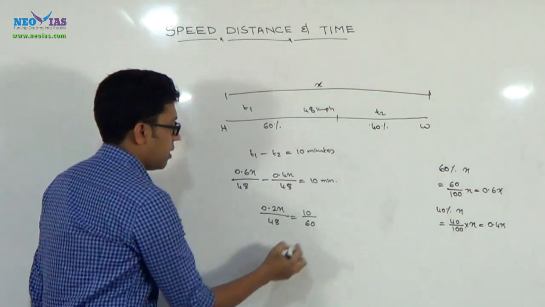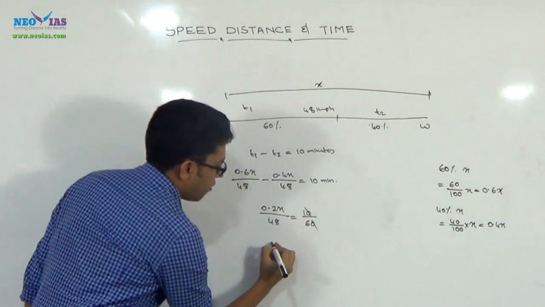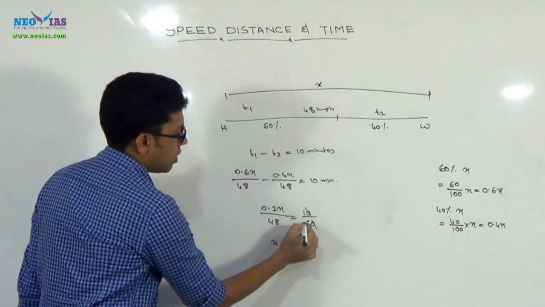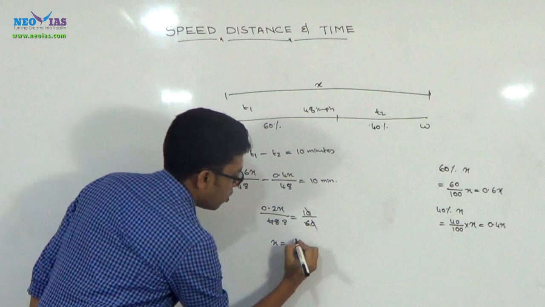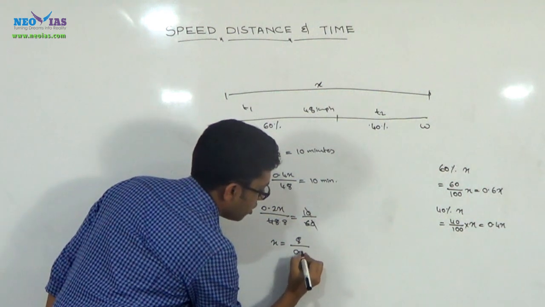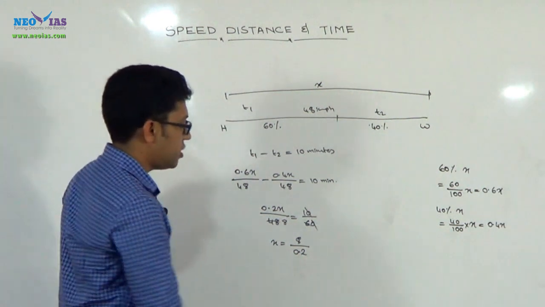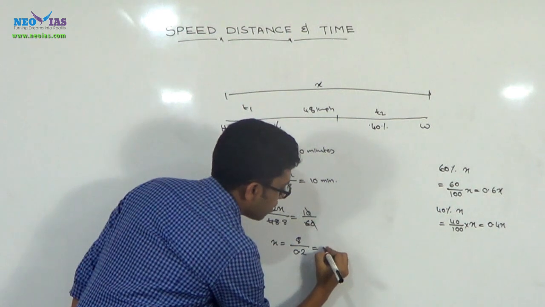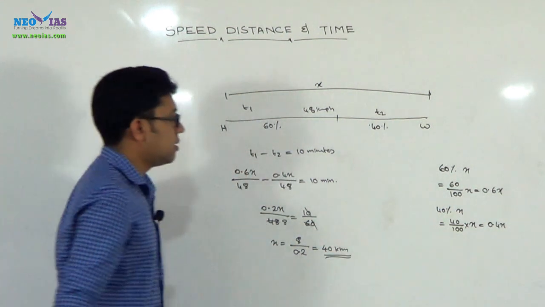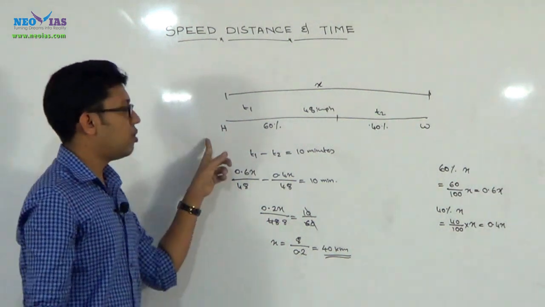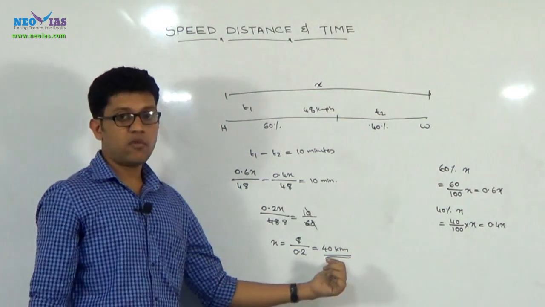Then what is the value of x? x is equal to 8 by 0.2, which is equal to 40 km. That is his total distance from his home to workplace is 40 kilometer.